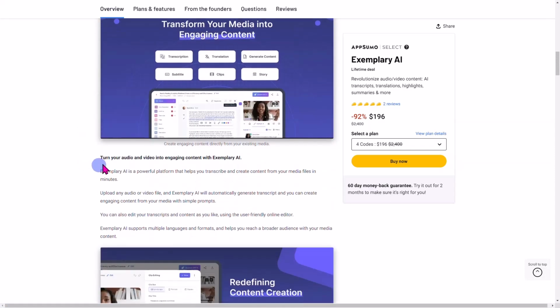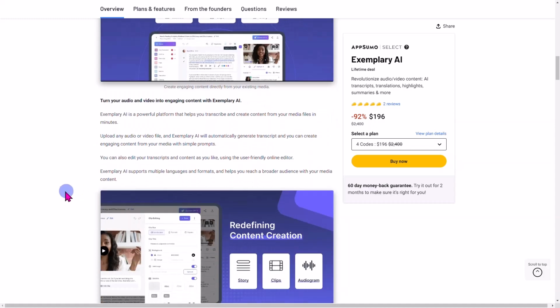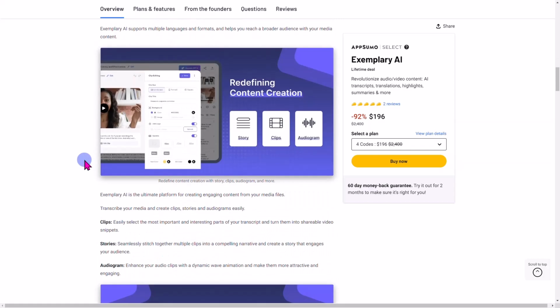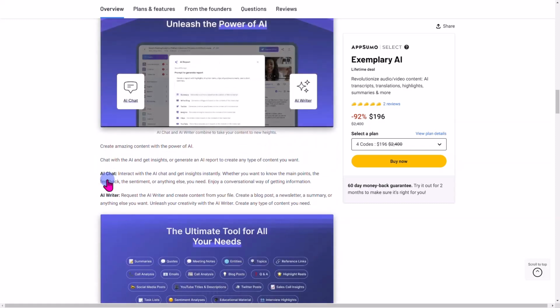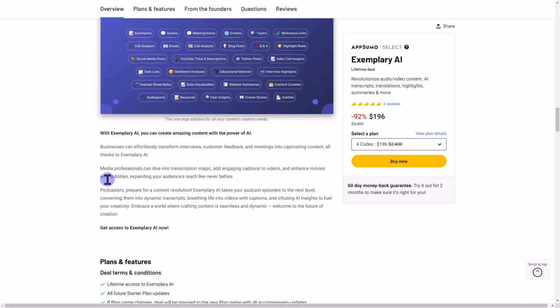As it says on the website, you can turn your audio and video into engaging content. You can upload any audio or video file, and edit your transcriptions as you like. You can create clips and stories inside of here for yourself as well. I'm going to be getting inside the software in a minute to show you a bit more and go through some things with you. Currently it has 2 reviews.